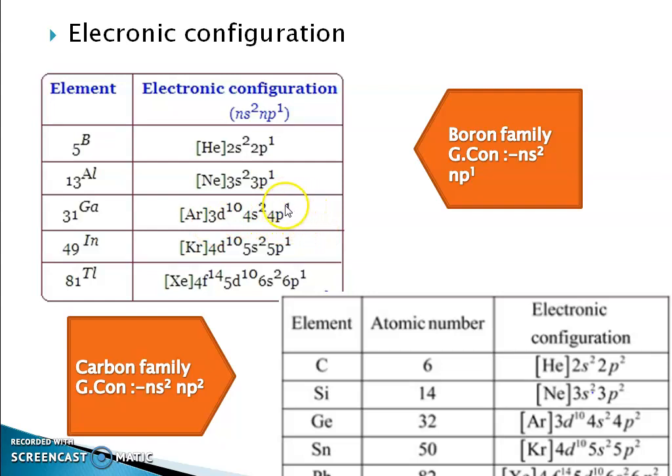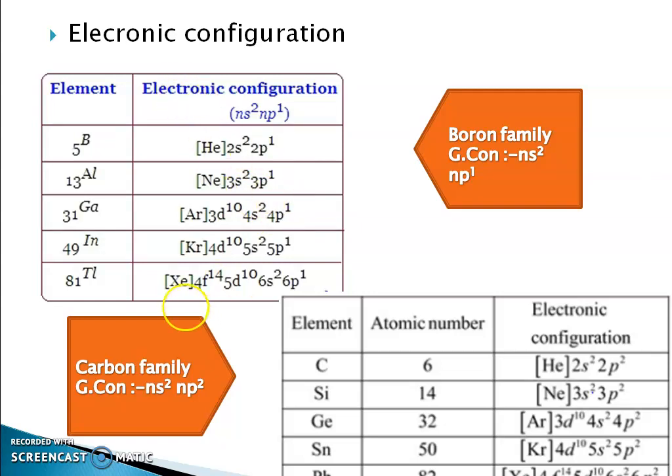The last electron in gallium, this 4p1, is shielded by 3d electrons. As you know, d electrons are very weak in shielding. They have a very weak shielding effect. So the gallium nucleus can strongly attract this valence electron 4p1 towards the nucleus, which leads to contraction of the electron cloud and decrease in size.